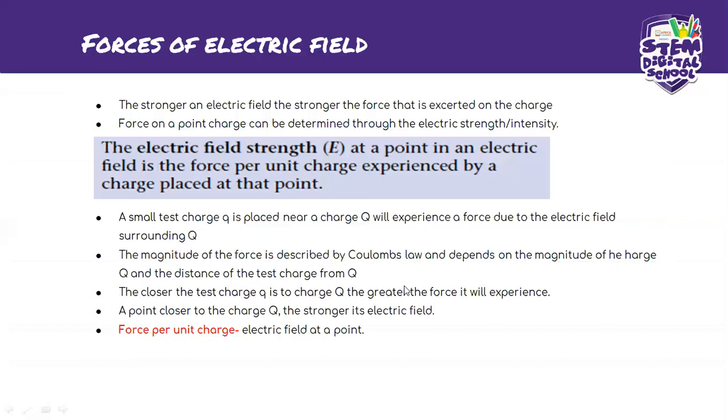Now, this is a new term that we need to know, which is force per unit charge. Force per unit charge is the electric field at a point. So these are similar terms.